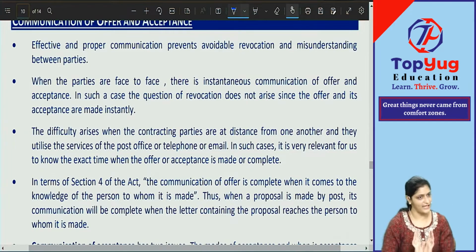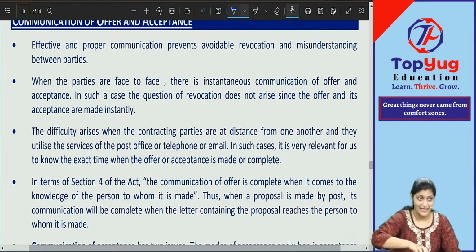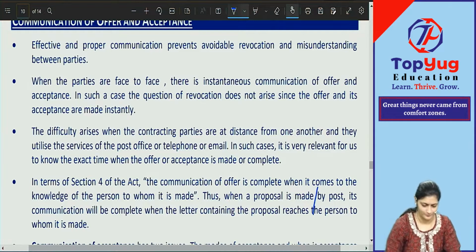That is the reason this section was made. But nowadays, do you think it is of any use? It has become totally outdated, but from the exam point of view, very, very important. Why? Because this is not very easy for you to understand. Now I'll explain, try to understand properly. It is complicated, and because it is complicated, obviously the examiner will test you. He knows this is a complicated part of the act, and he will test you on that. Understood? Okay, let us see now.